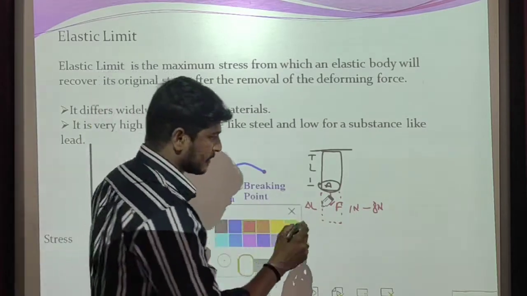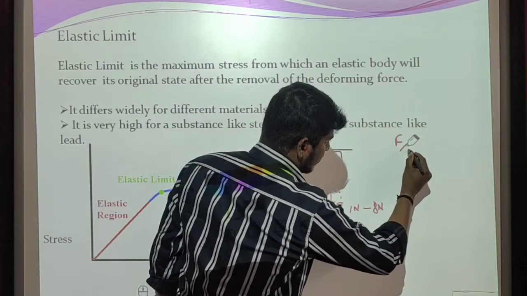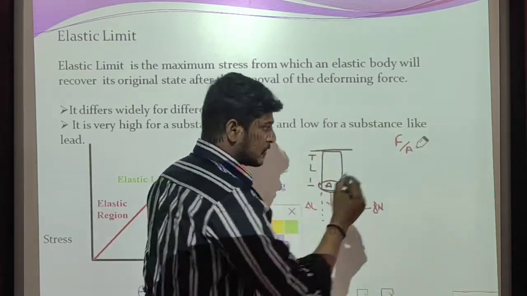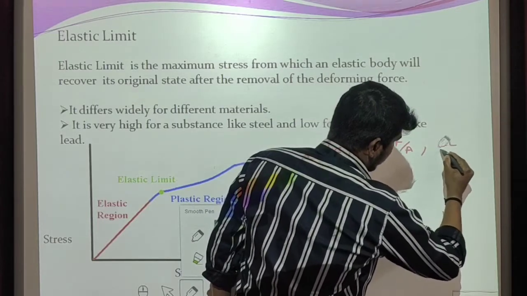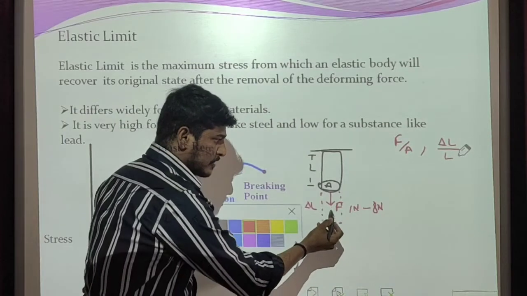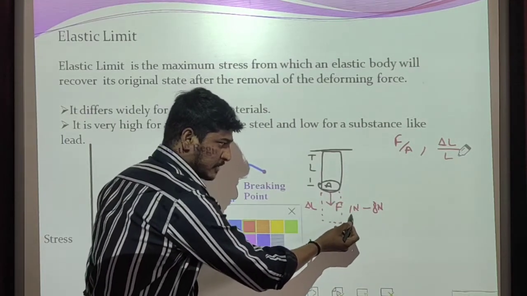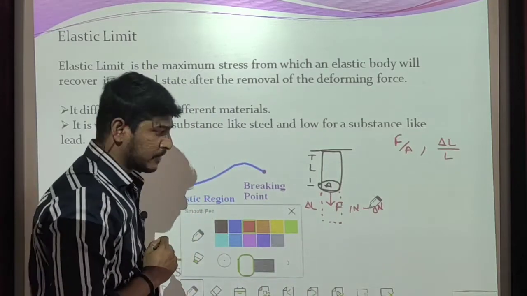We know that stress is given by force by area, and strain is given by change in length by original length. When we apply force from 1 Newton to 8 Newton, this body undergoes deformation.